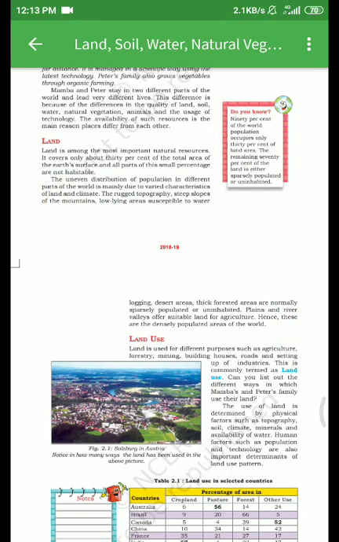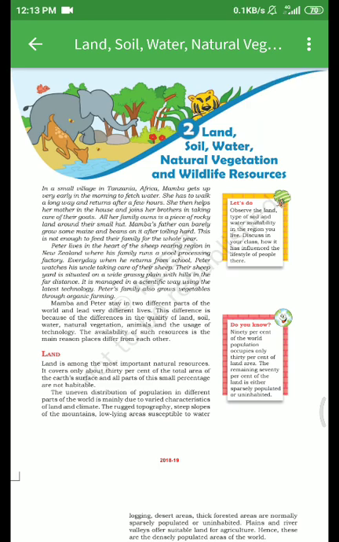Can you list out the different ways in which Mumbaz and Peter's family use their land? Here is the story of Mumbaz and Peter, so try to understand it.